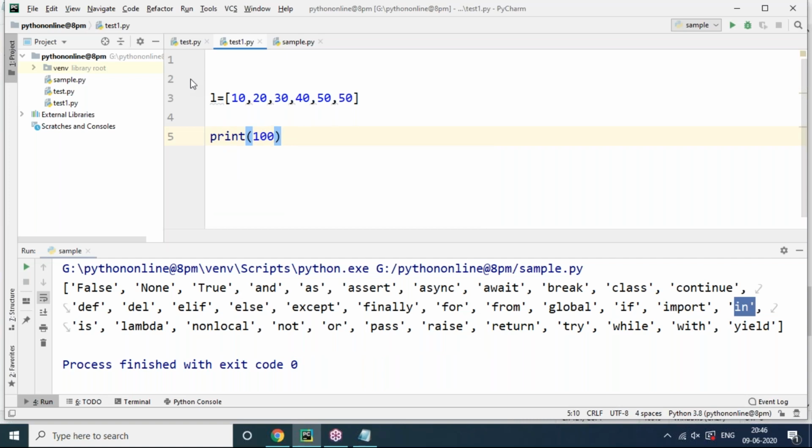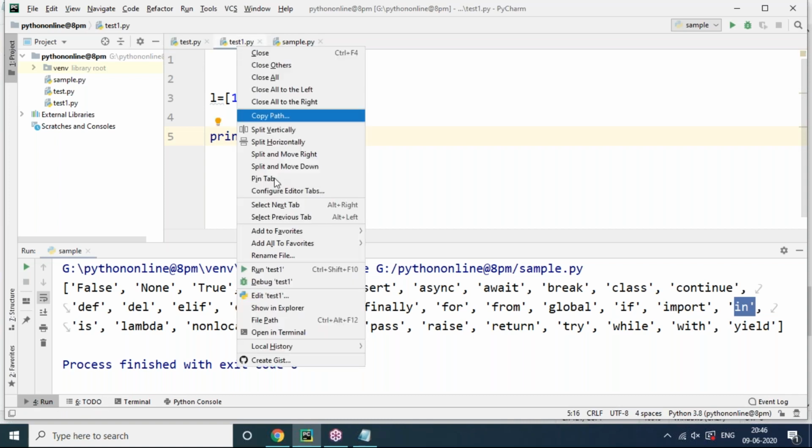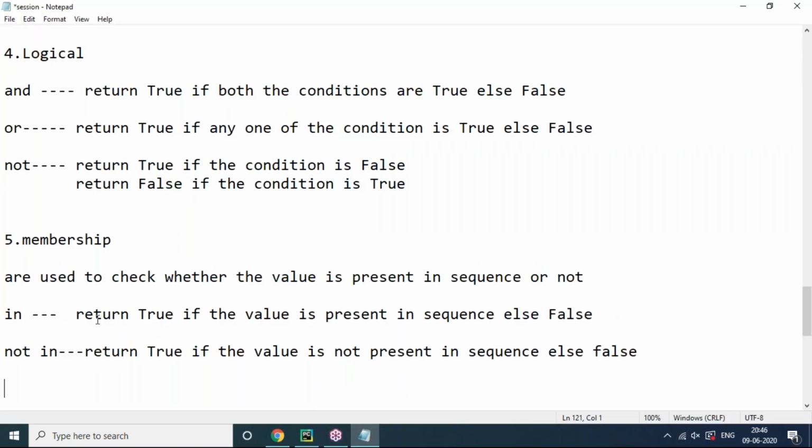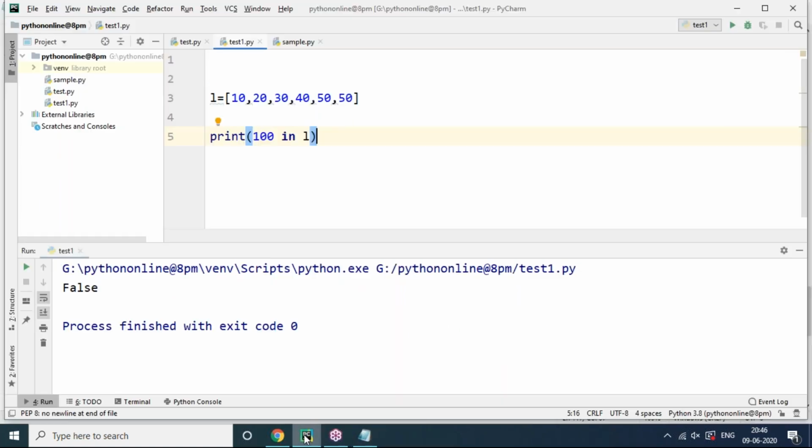The list value is L. 100 in L, I have to supply. Is that 100 value in L? That means, is 100 present in list L? No, it's not present in list L. You can check here, it's not present. It returns False. I said that clearly: in means return true if the value is present in the sequence, otherwise it returns false because the value is not really present in your sequence.